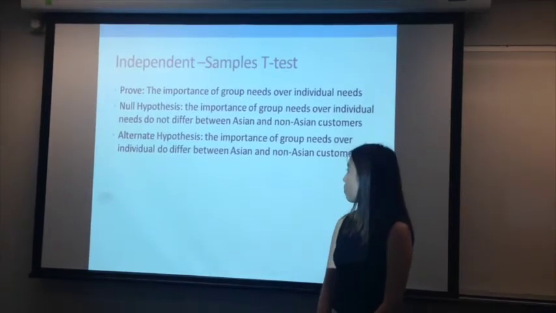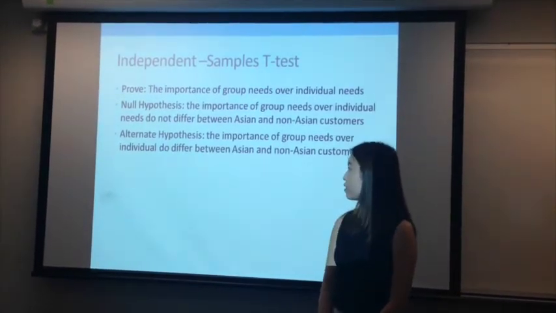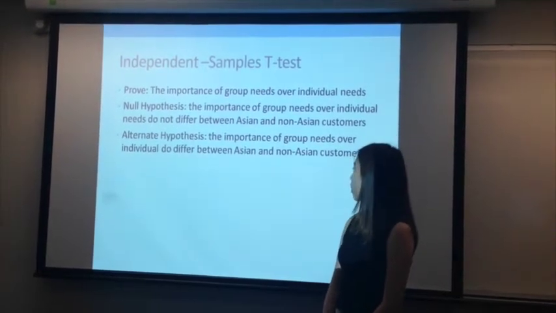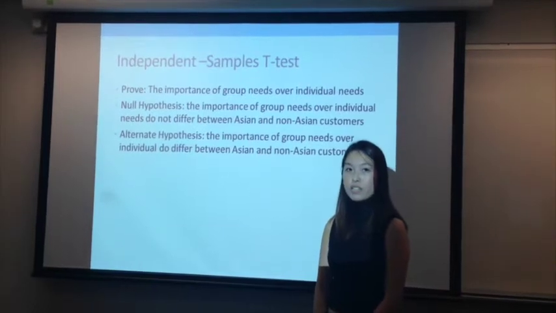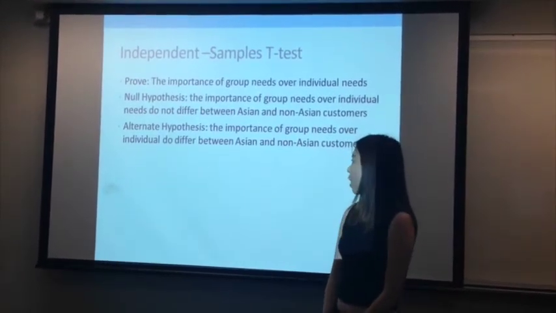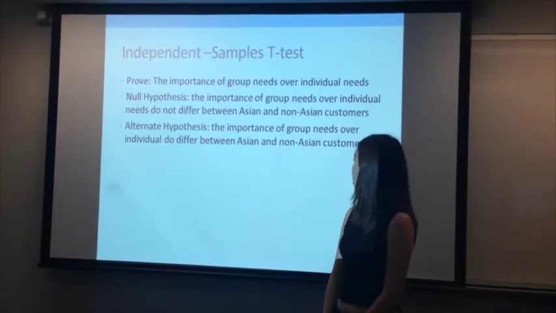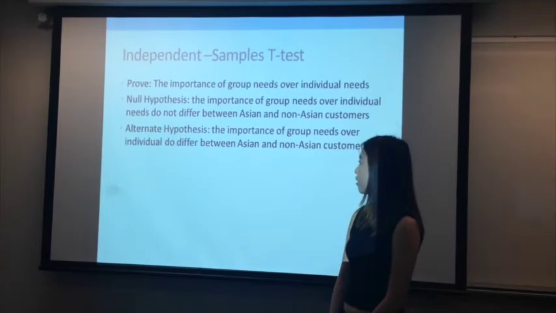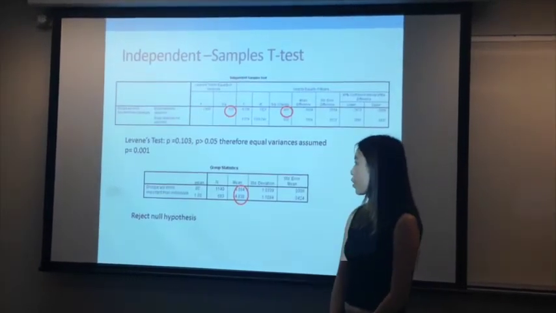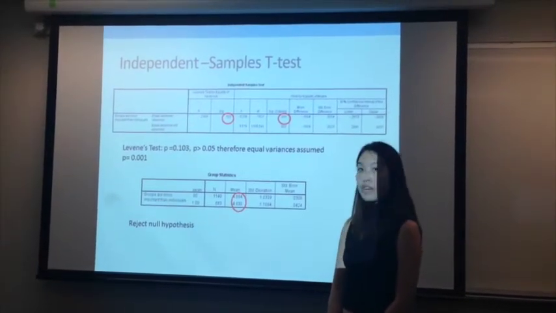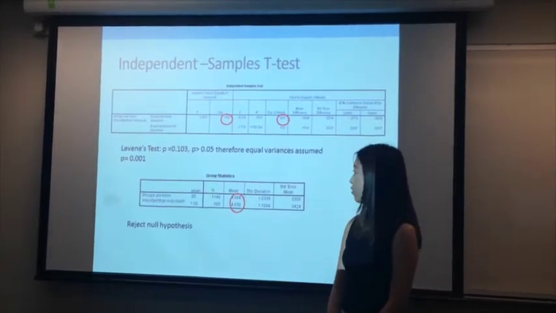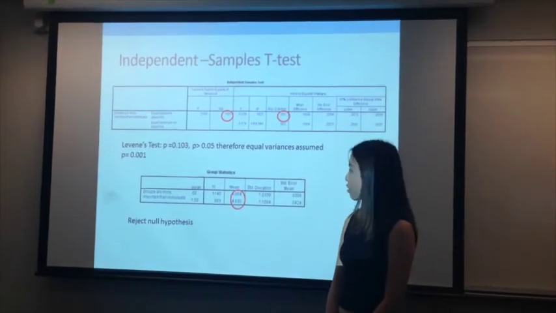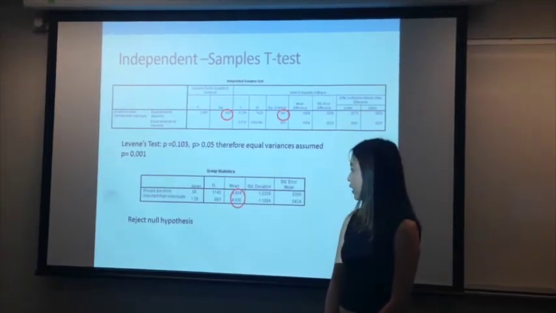We then looked at the importance of group needs over individuals. Our null hypothesis was the importance of group needs over individuals do not differ between Asians and non-Asians. And the alternate was the importance of group needs over individuals do differ between Asians and non-Asian customers. This is our output. So P equals 0.103. The P value is greater than 0.05, therefore equal variances assumed. P was 0.01. We reject the null hypothesis.